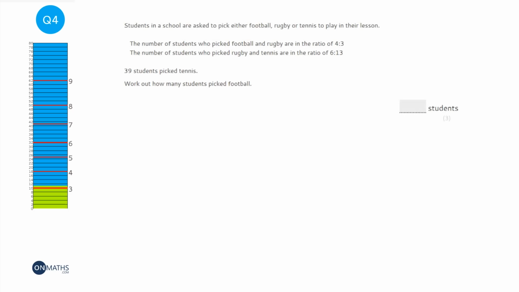Okay, so this is quite a complicated question because there's two ratios, and they're talking about slightly different things. We're also given an amount of one of the sides of one of the ratios, and we're asked for the amount of the first side of the ratio. So it's all a little bit complicated, but the way I'd like to start these things off is by just writing down what I know from the question.